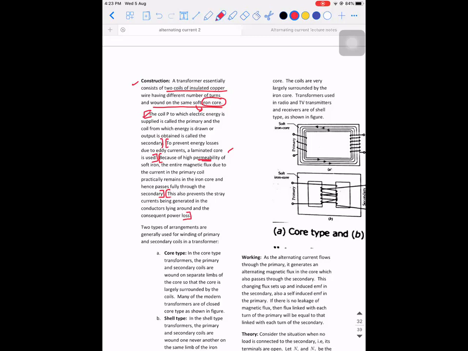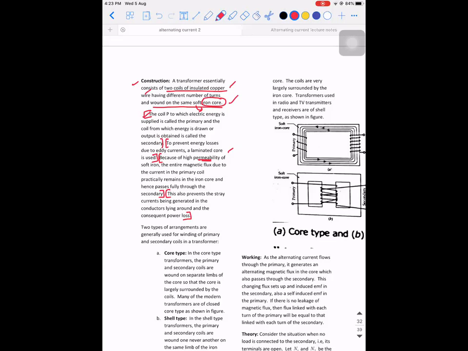So there are three important points that we have seen. What is that? You need insulated copper wires of how much quantity? 2. Where one is used as a primary and the other is used as a secondary. And both these coils are wound around which material? Around a soft iron core. Why is a soft iron core used?